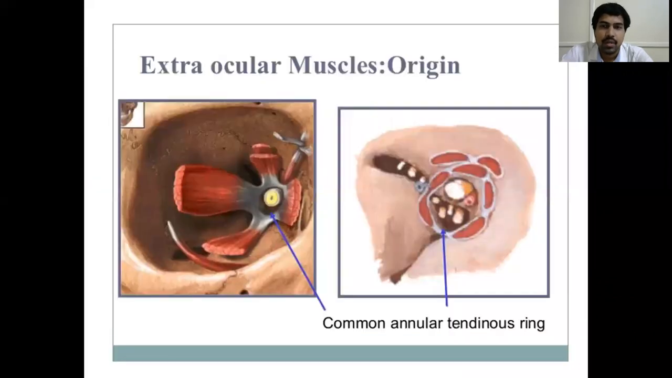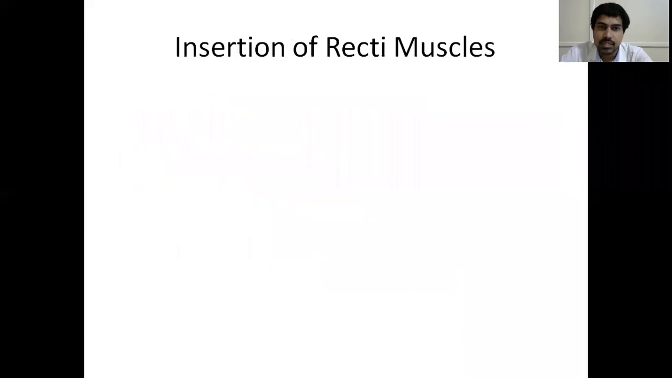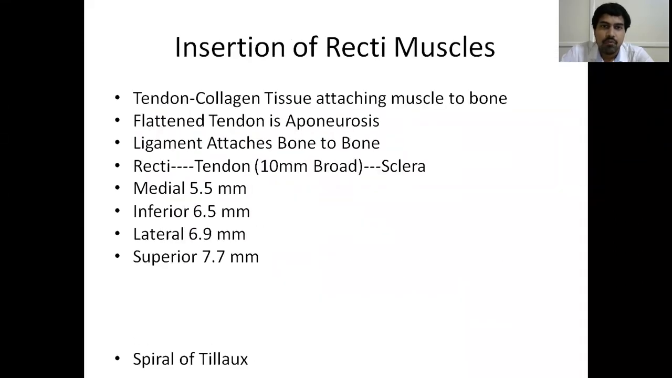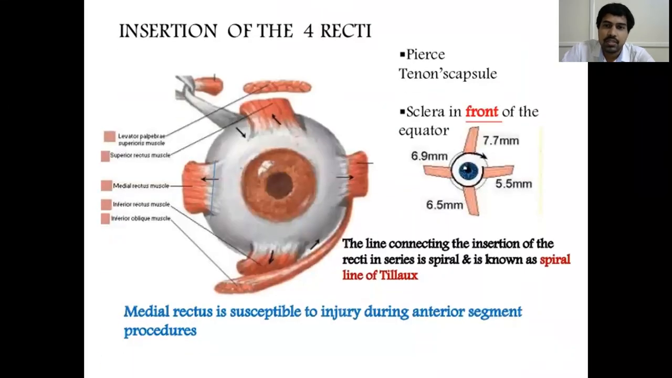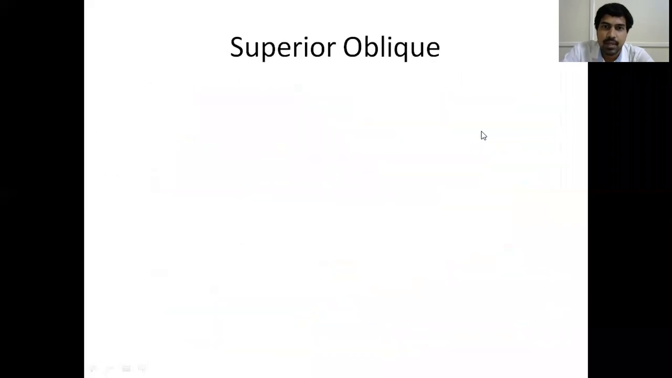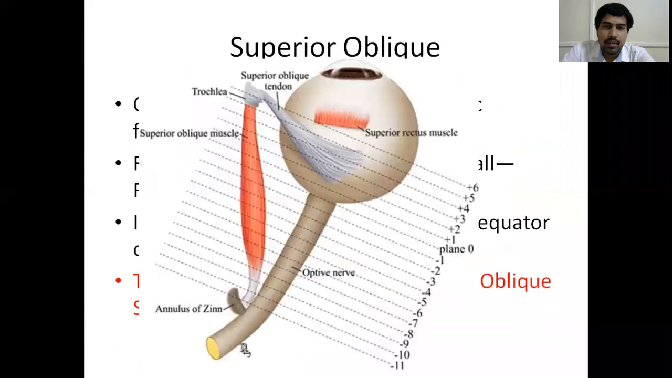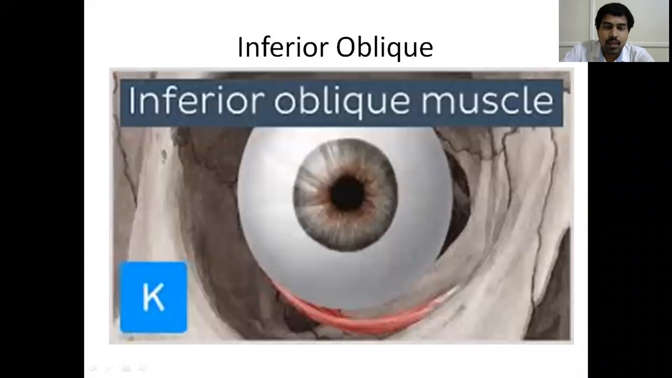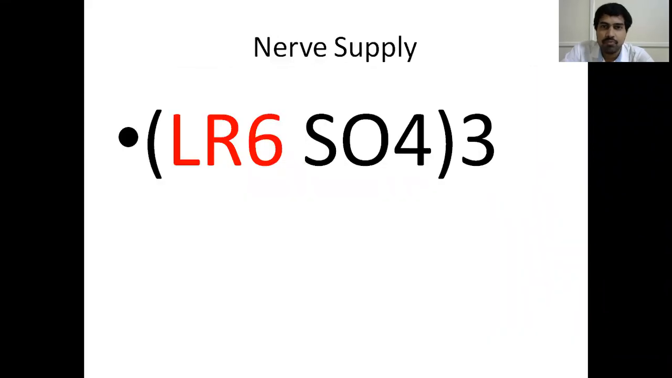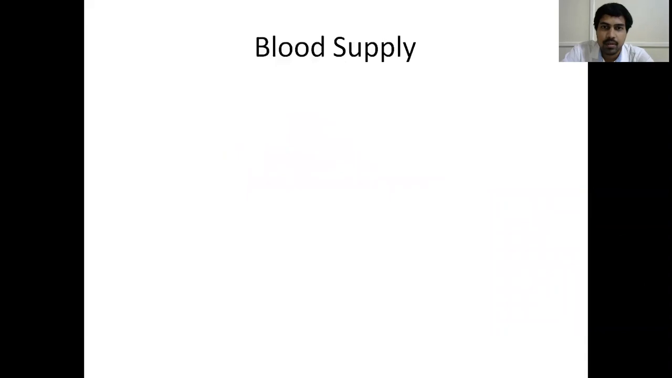Origin is by the common tendinous ring. Insertion is into the sclera. So where do they insert? The spiral of Tillaux I told you. In anterior segment surgery, you can injure the muscle here. The superior rectus muscle holding forceps, its tip length is 7.7 millimeters. And the superior oblique has got a pulley, called the trochlea, which is the functional origin. Nerve supply: LR6 SO4, the whole rest by the third nerve. This you all have to remember.